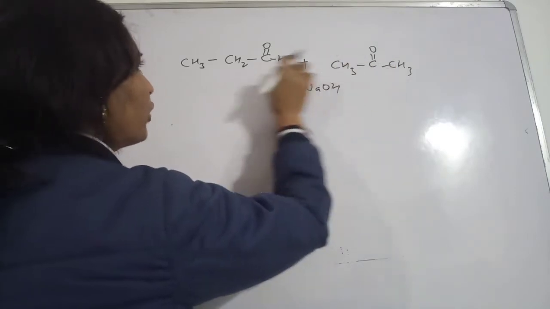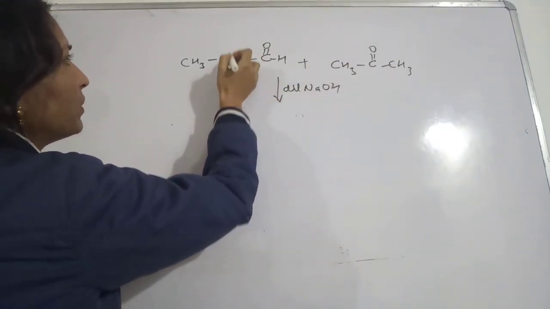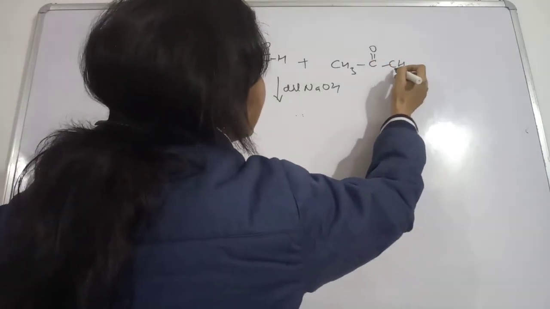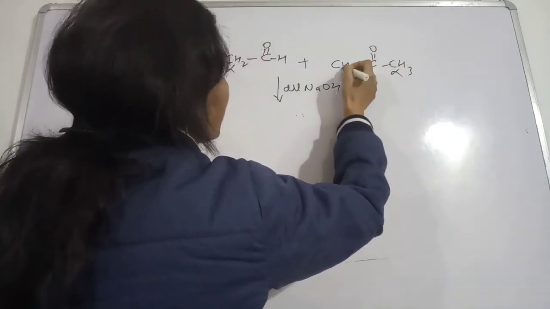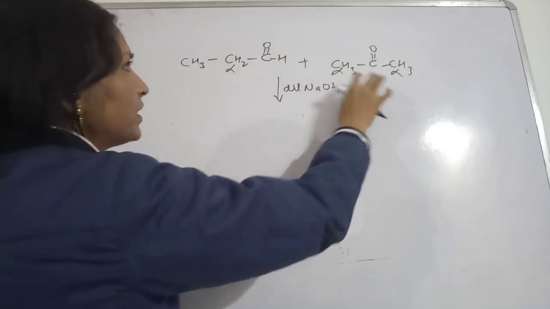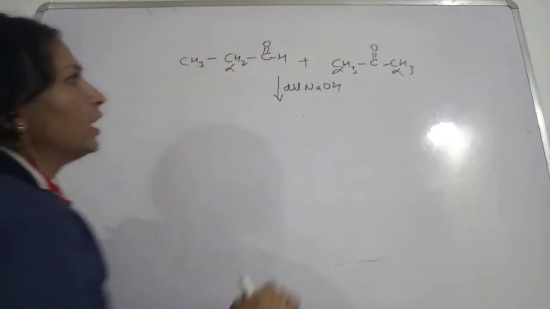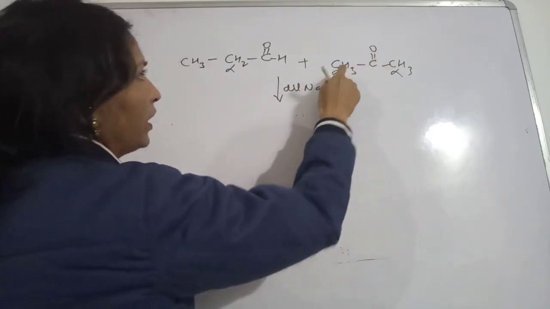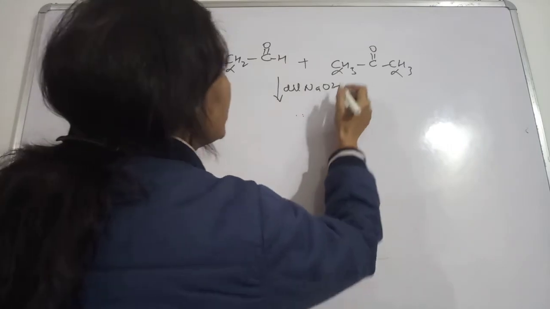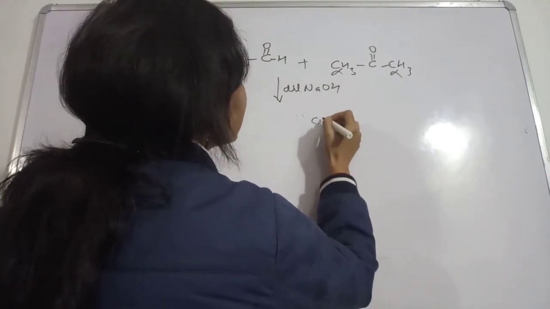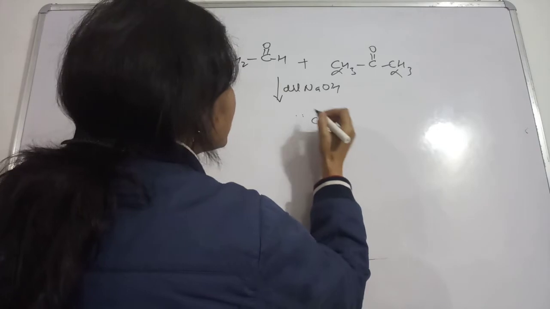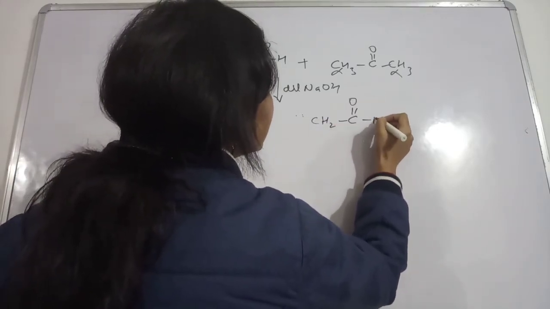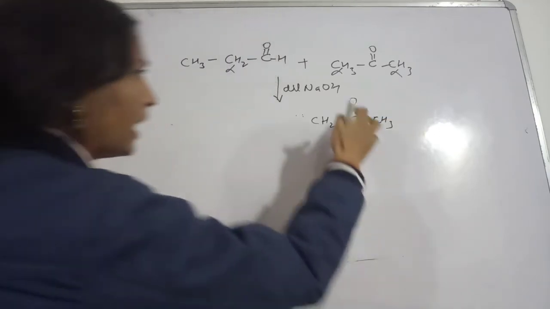Suppose from this side, alpha hydrogen. This is alpha carbon, and here also we are having an alpha carbon. So two alpha carbons in this case, one alpha carbon in this case. Now from this part, if you are abstracting the hydrogen, then this is CH2, one hydrogen has been taken out, then this CH3 will remain as it is.